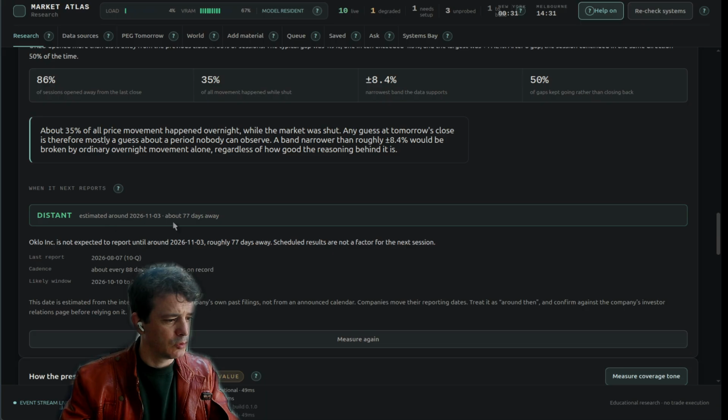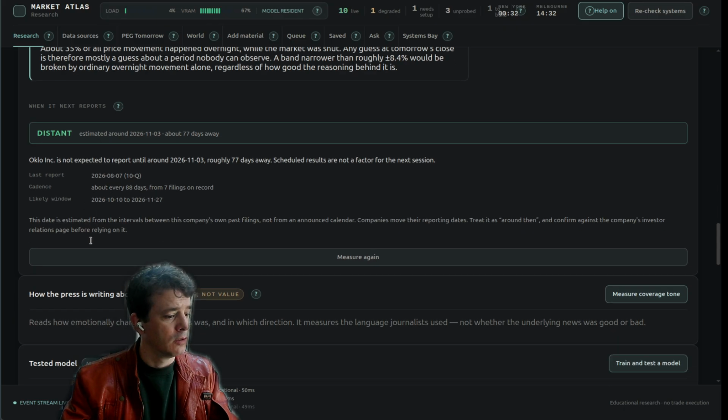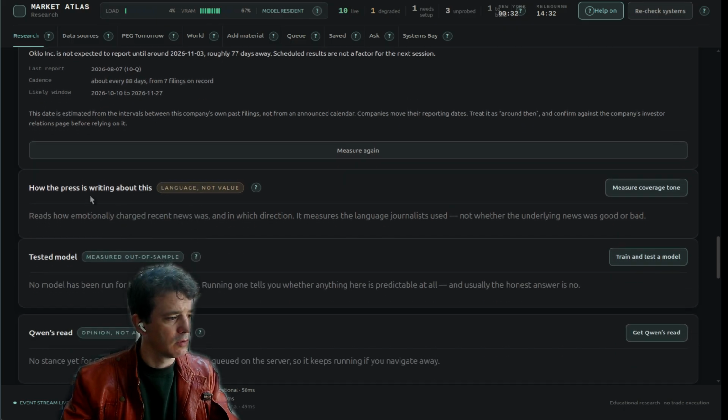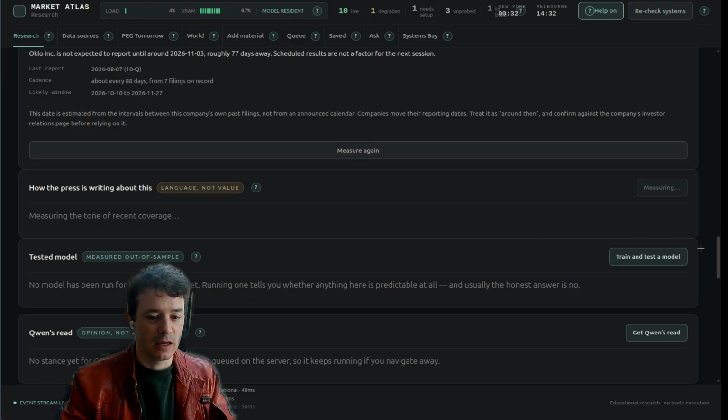Estimated around about 77 days away when it next reports. Okay, so that's when I believe it reported a few days ago what it actually had done in the last quarter. So how the press is writing about it. Measure coverage. I'm going to have to adjust Claude next time so that when I run the peg for tomorrow, this information is stored in here, because that is something that I asked it to do previously.